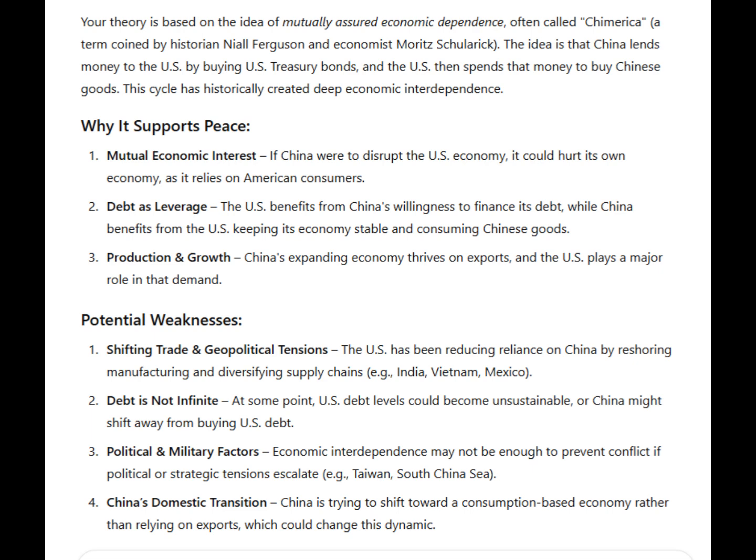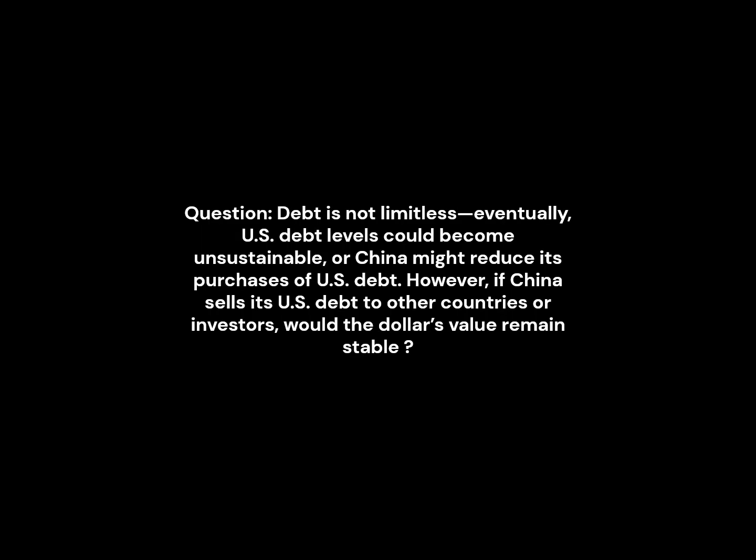China's domestic transition: China is trying to shift toward a consumption-based economy rather than relying on exports, which could change this dynamic. Question: Debt is not limitless. Eventually, US debt levels could become unsustainable, or China might reduce its purchases of US debt. However, if China sells its US debt to other countries or investors, would the dollar's value remain stable?